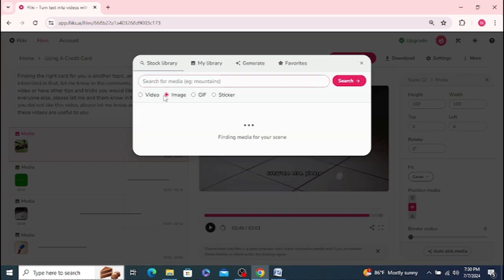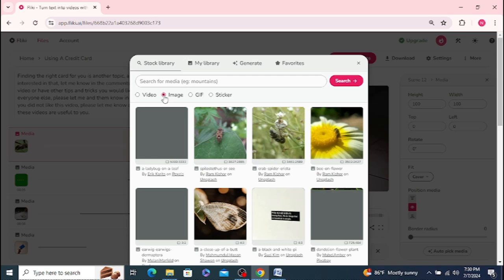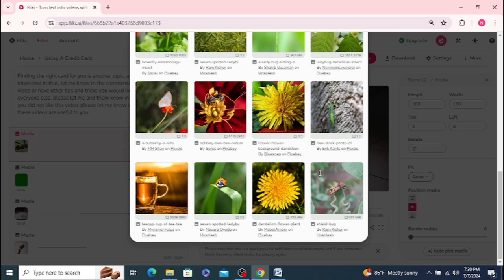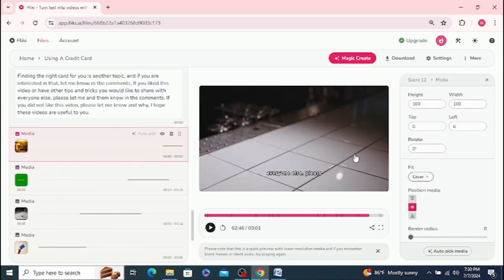And let's change this to an image instead, and I'm not sure why it's so much into the bugs here, but let's see what we've got. Oh, we'll do that one. Nice cup of tea. Okay, so I like it here. I'm going to keep it. I'm not going to change any other things. And now it's set. It automatically saves, so you don't have to worry about saving.